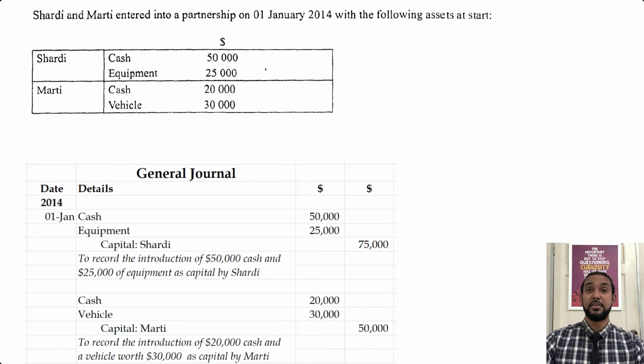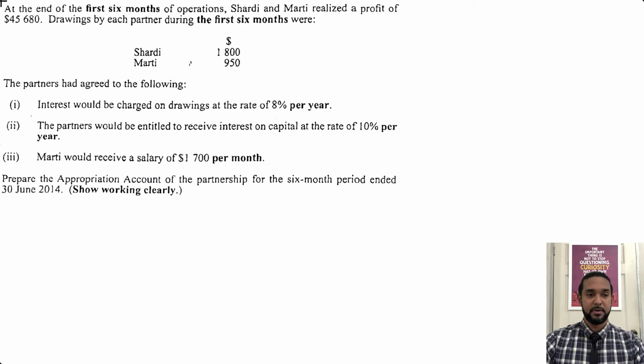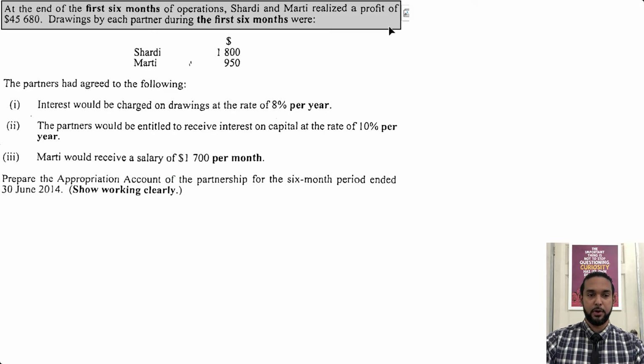Okay, so let's take a look at the next part of the question, which is an appropriation account. So I need to shift around my screen a little bit. Give me a couple of seconds. Okay, so for the next part of the question, I'm seeing an appropriation account. It says at the end of the first 6 months of operations, and please note, first 6 months is in bold because we are going to have to do an appropriation account for 6 months as opposed to a year. And that is going to have implications for any calculation with a percentage. Let's get back to that.